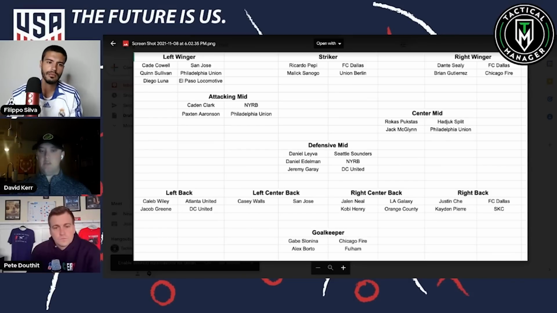A lot of the same things can kind of be said of Jalen Neal and Kobe Henry, honestly. Jalen's a pretty lockdown center back, and he's a little bit better than these other two on the ball. But overall, he's a pretty well-rounded player. He's very physically tall and he's good in the air. Defensively, he can have his moments of lapse in concentration. But overall, at the USL level where he's played, he's done fine.